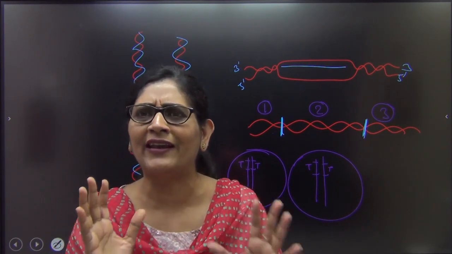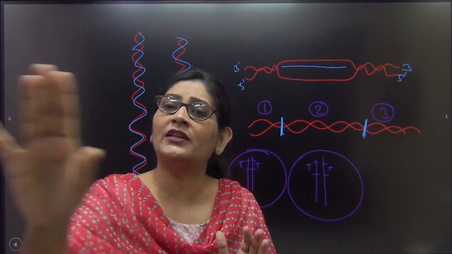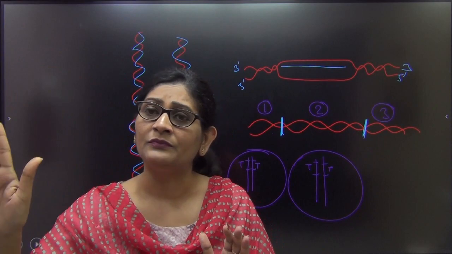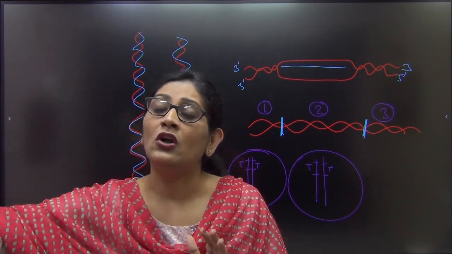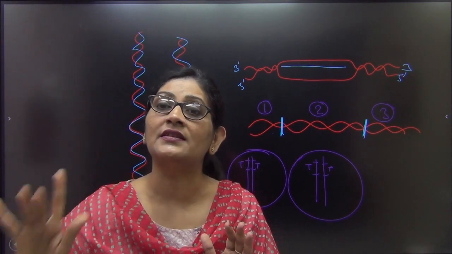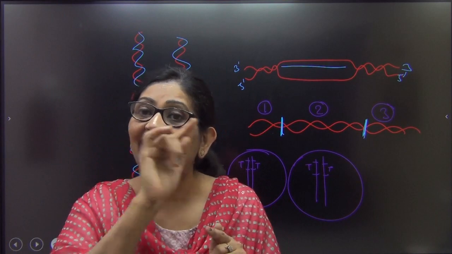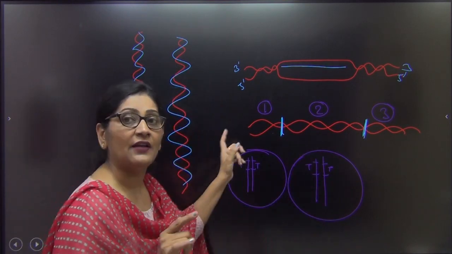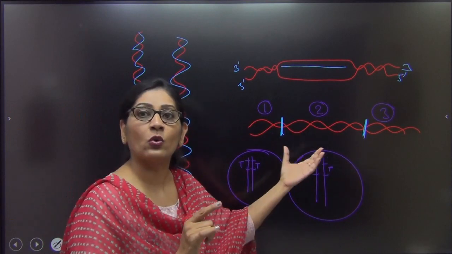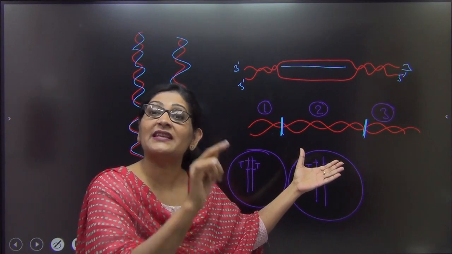That will be chaotic. So what we decided, okay, all the cells of the body, you have all the genes, but please mind it, please keep them switched off. Only switch on those genes which are required in your cell. So obviously in different cells of the body, different genes have to express themselves. The others need to be switched off. So only that gene which needs to express in that cell.